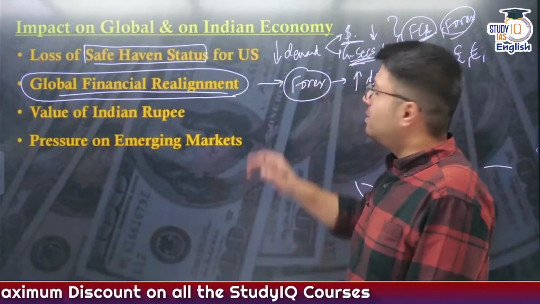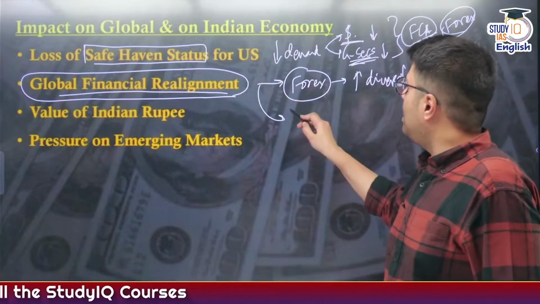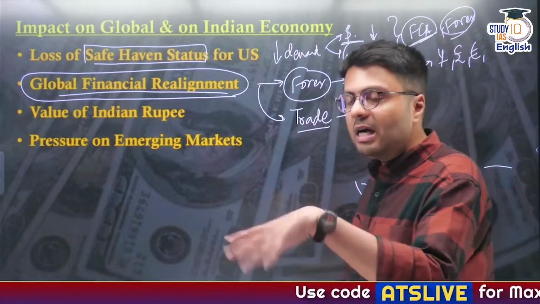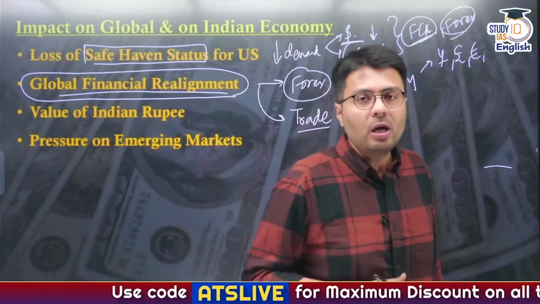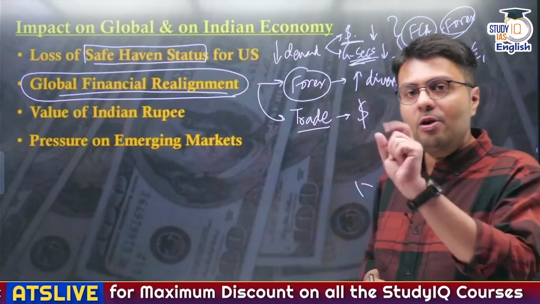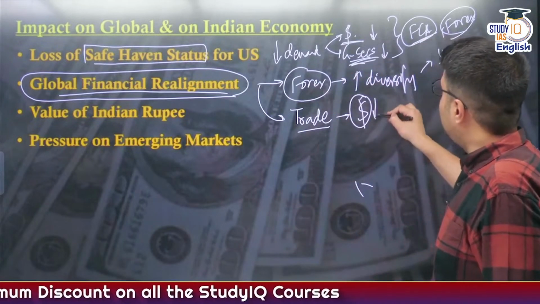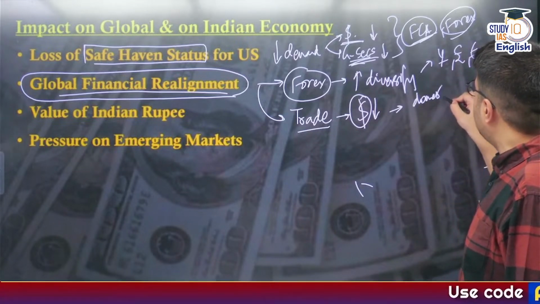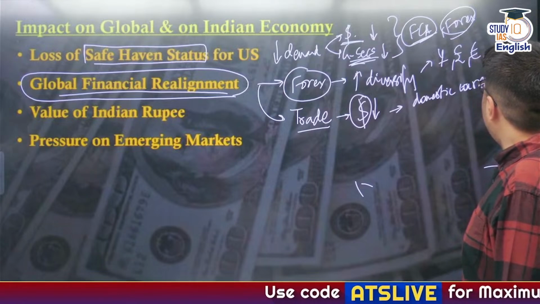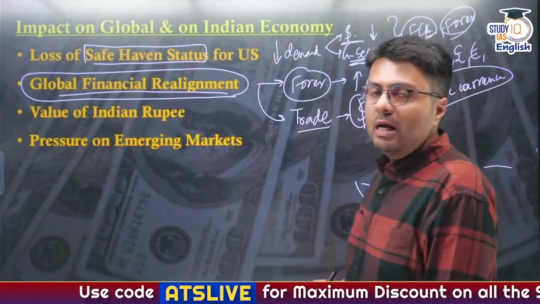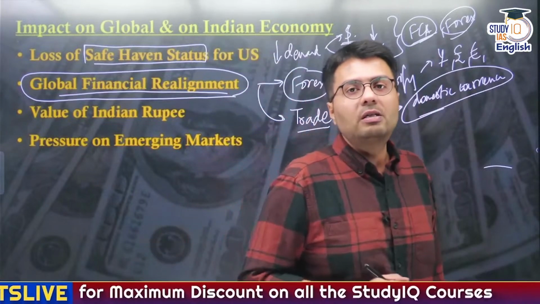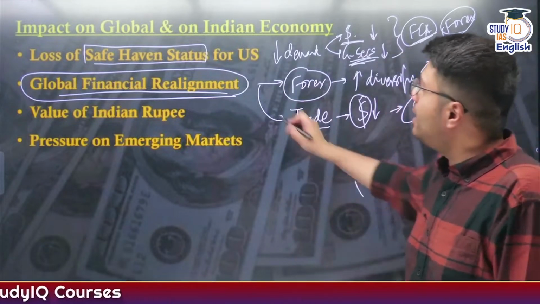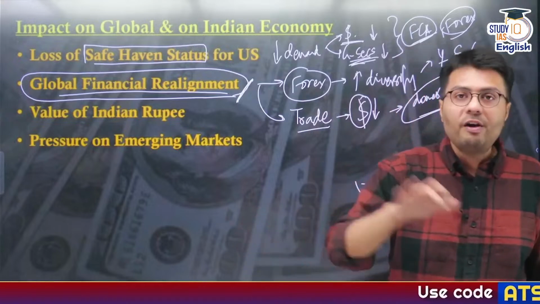For example, for forex transactions, they will rely on other currencies. Similarly, for trade, the most commonly accepted currency right now was what? Right, the US dollar. Regardless of which other country you trade with, they will demand, please pay me in dollars, not in local currency or in your currency. But now when the demand and acceptability of dollars is expected to decrease, naturally countries will move towards their own domestic currency. Case in point, what India and Russia are doing currently. India and Russia are not trading in US dollars, rather they are trading in their own currencies, that is rupee and ruble, right? So similarly, other countries will also start trading in their domestic currency, and this will lead to global financial realignment away from the US dollar.